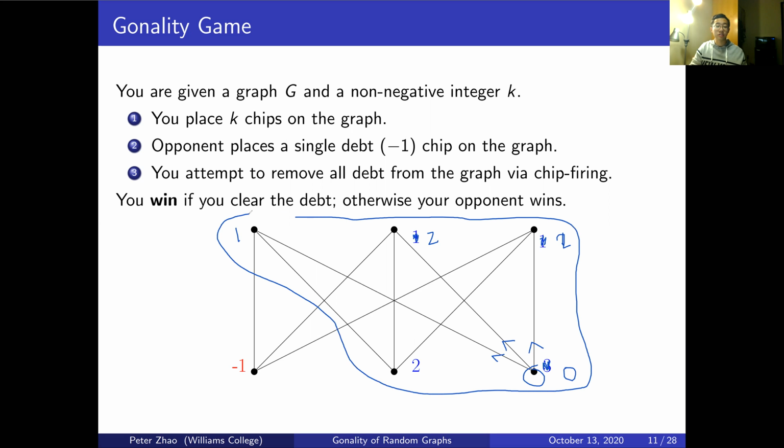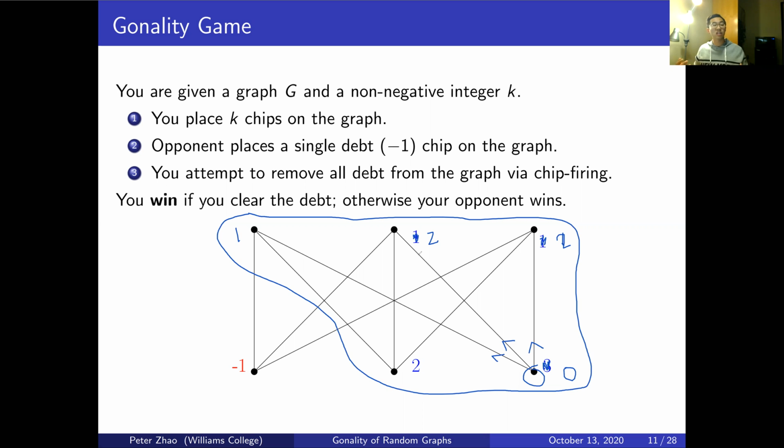The reason we're allowed to do this is that imagine I'm just considering maybe 2 vertices arbitrarily in the graph. And if I fire one and I send a chip over, and then I fire the next vertex immediately and send a chip back, effectively the edge between the 2 vertices cancel out and no movement of chips actually happens. So we can generalize this idea and say that if I fire a whole subset, all the edges within the subset basically don't have any transferred chips.